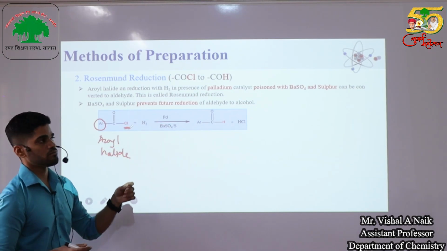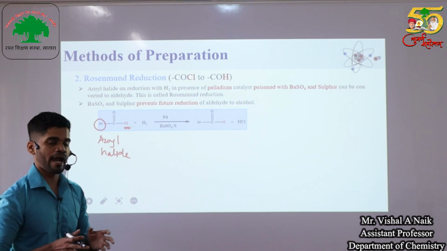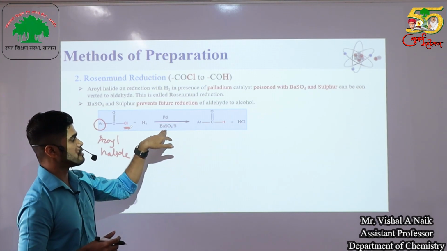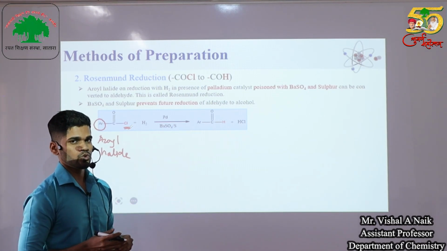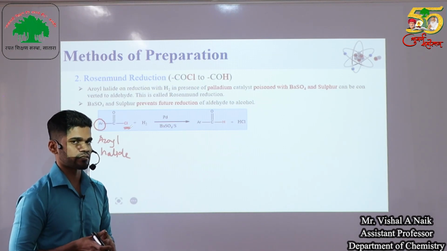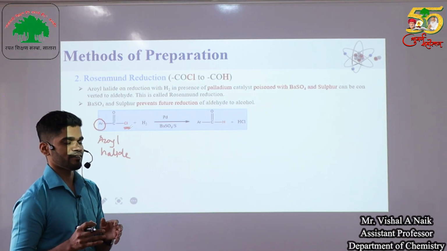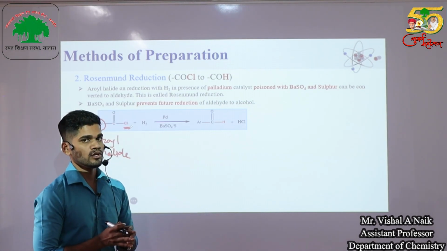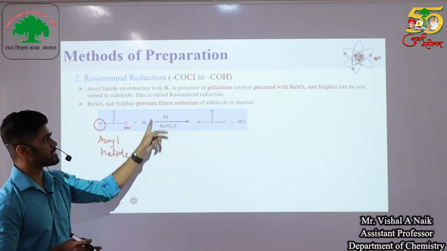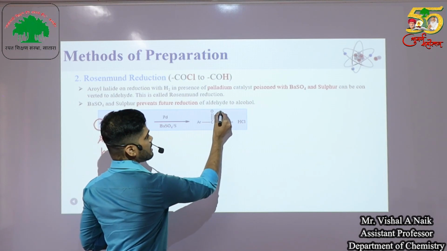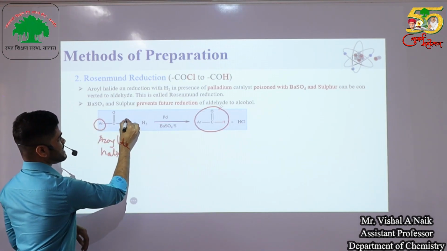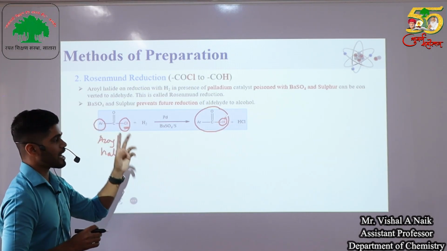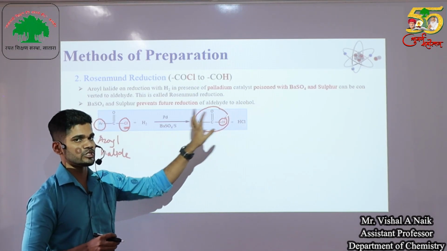Generally acyl chlorides react with hydrogen gas in the presence of a palladium catalyst and a co-catalyst, that is barium sulfate and sulfur. Barium sulfate and sulfur are used as poisons. The word poison is not just a general term, they actually control the reaction. What do they control? When an acyl halide reacts with hydrogen gas in the presence of these reagents, we get an aldehyde as the compound. In this case, the Cl gets replaced by a hydrogen atom. Simple. So acyl halides get converted into aldehydes by using this.